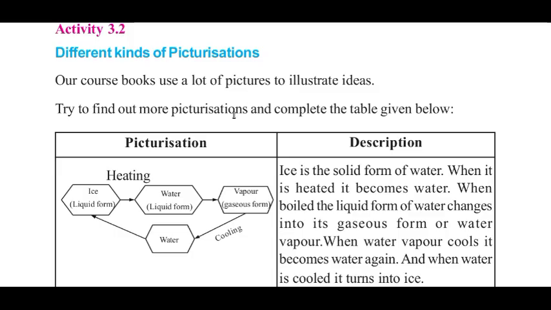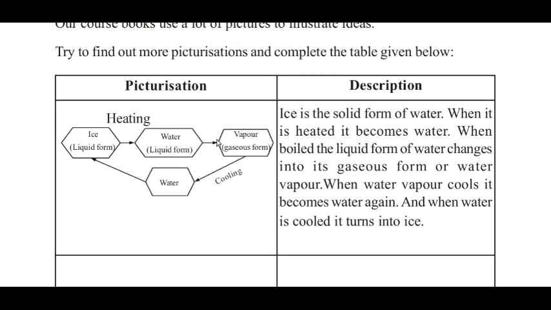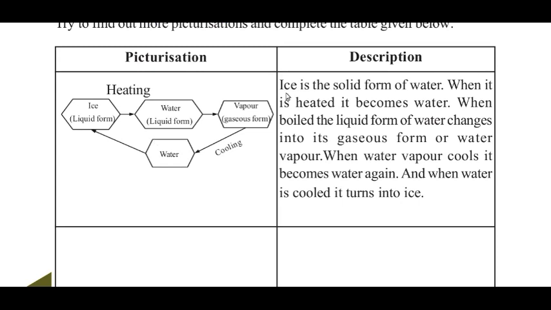Activity 3.2, different kinds of picturization. Here you can see a picture and on the right side you can see a description. At first look, which one is easy for you? Of course, the image is easy to understand. What all things can you understand from this image? When heating, ice will turn into water, then it will turn into water vapor.